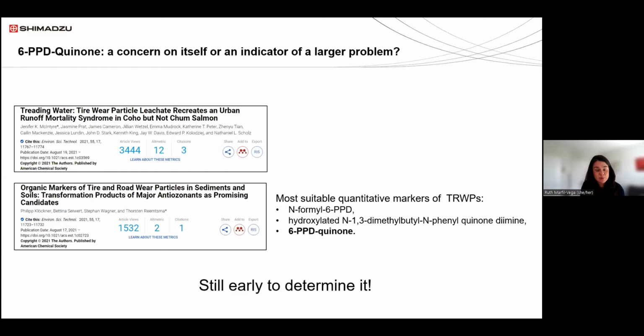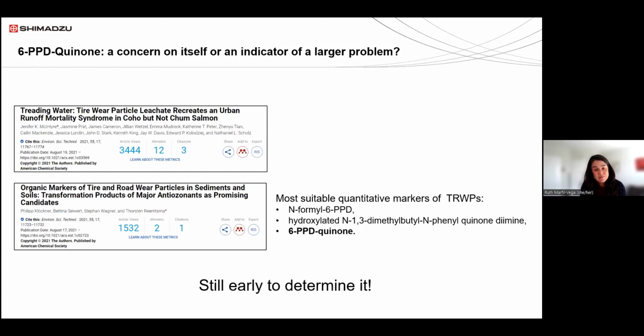And it seems, based on recent research, that three transformation products from 6-PPD could be good indicators because they are stable. The response in the instrumentation that we use to quantify these chemicals is good.